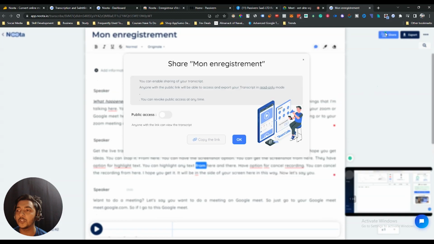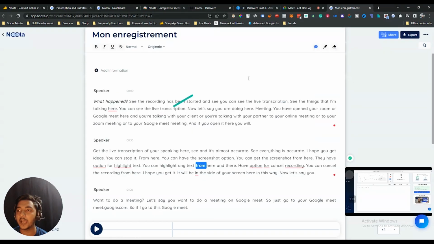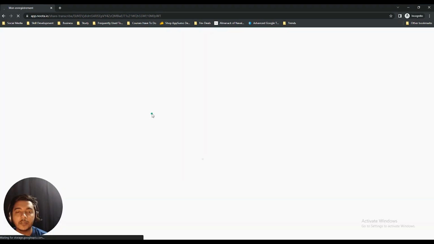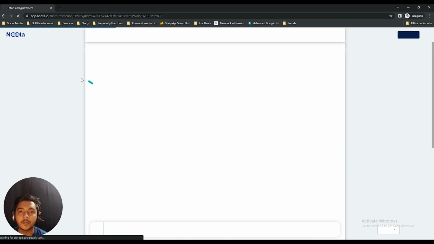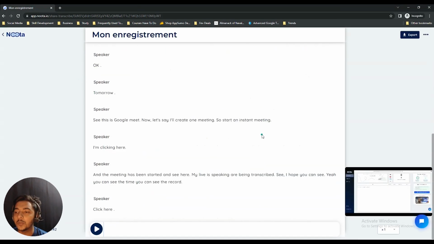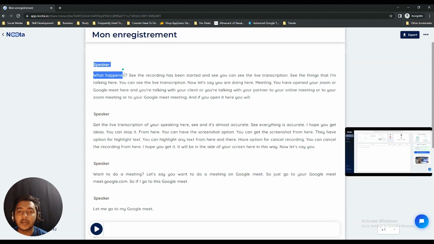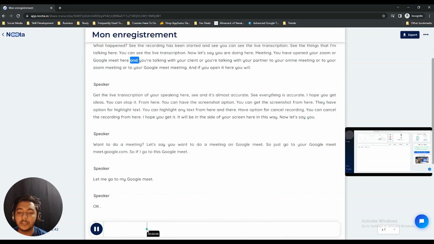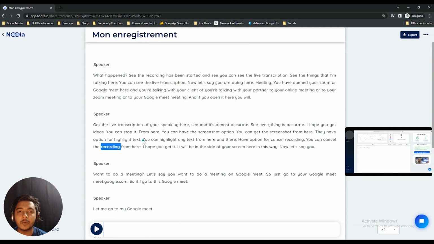After that, they have an option to share. You can share it, you can give it access to public, and then you can just copy the link. And then if I open it in a new window, let me open it in a new window. See, it's a public access window, and anyone can open it later. See, your things will be shown like that. So these are the things, guys. You or your client can see all the transcription, and they can hear the recording also from here. So I hope you get an idea, guys, about this Noota tool.